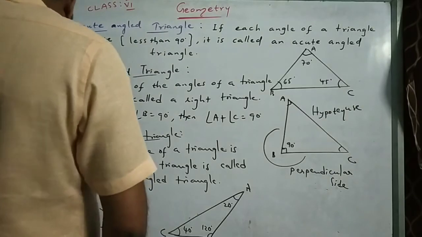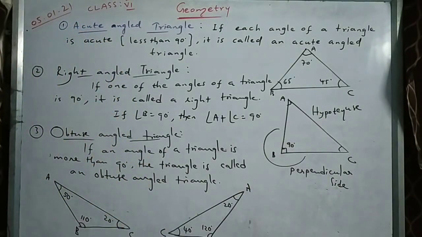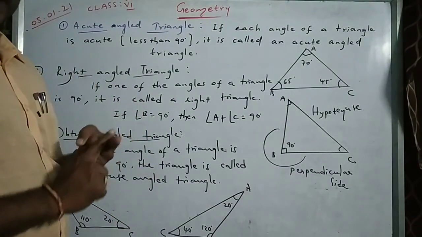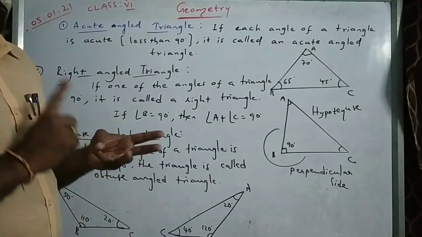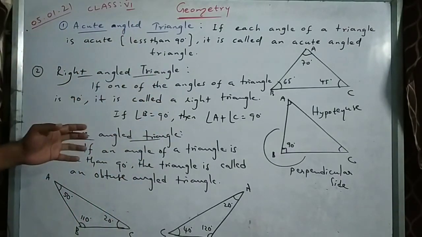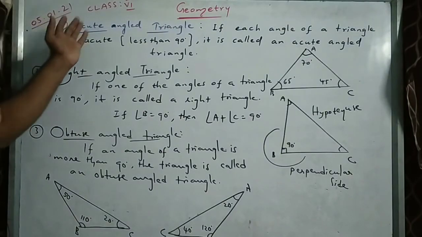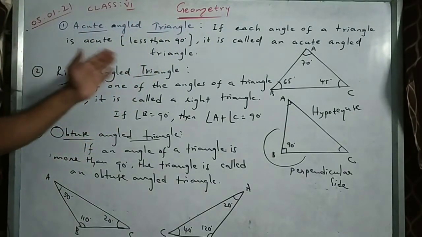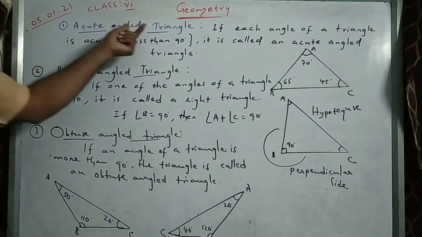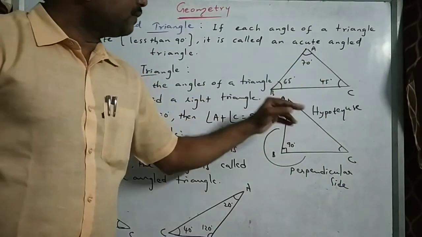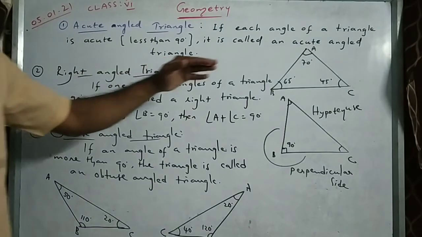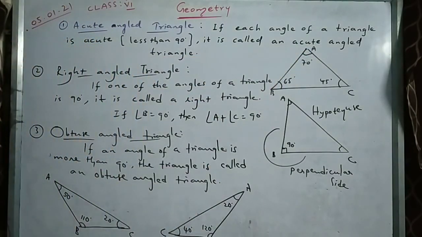So according to sides we have three types. According to angles, three types. According to sides, what did I tell you? Equilateral triangle, scalene triangle, isosceles triangle. According to angles, we have three types of triangles. They are acute angled triangle, right angled triangle, obtuse angled triangle. Acute angled triangle means out of three angles, every angle should be less than 90 degrees. That is called acute angled triangle.